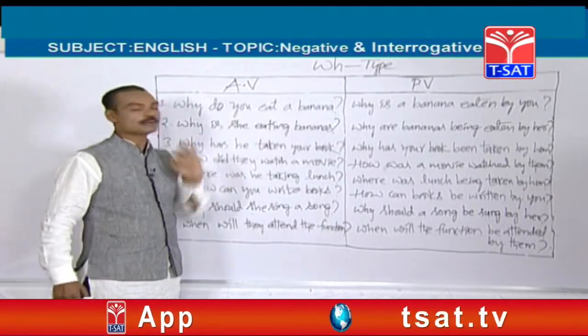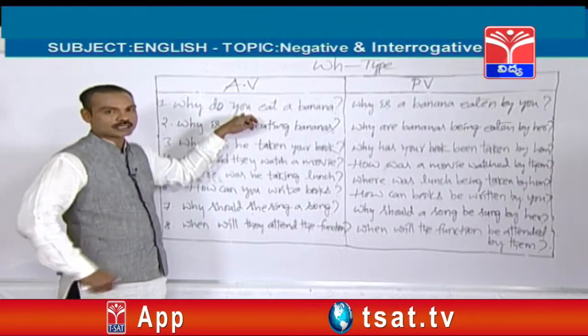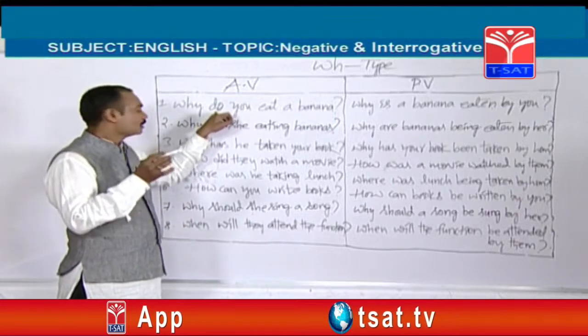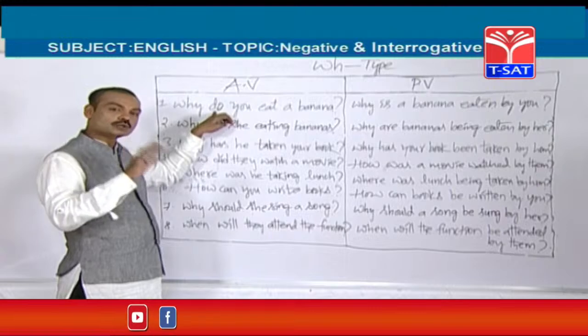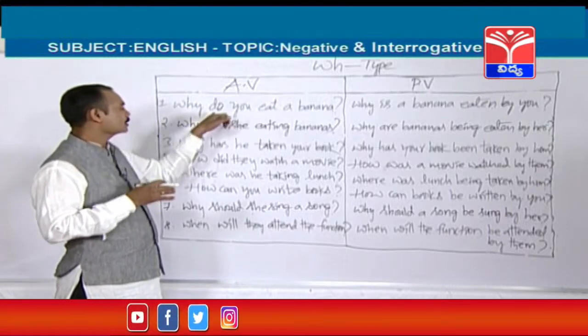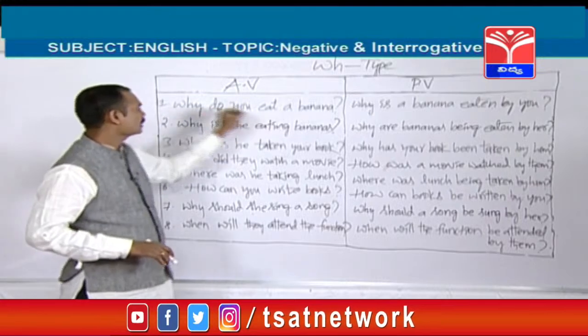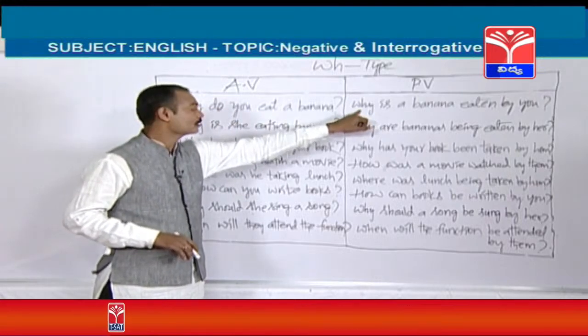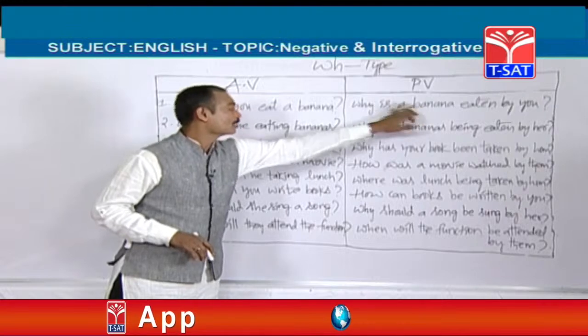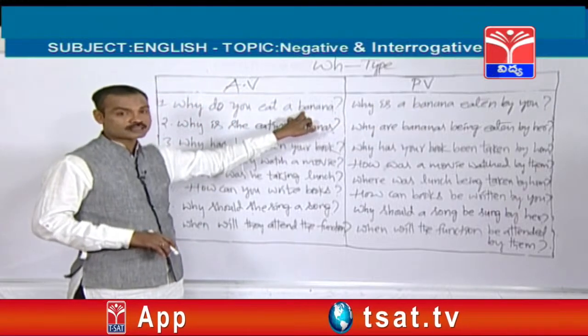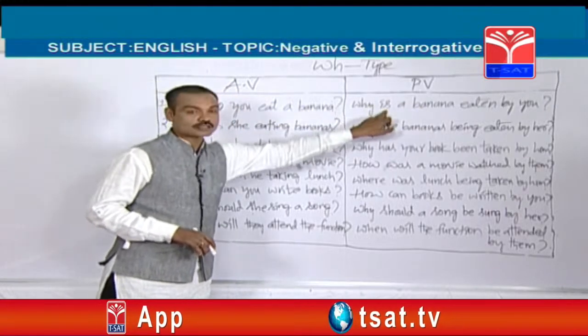So why do you eat a banana? It is from simple present tense. How can you find out? If the helping verbs like do or does are available in this sentence, you can think that it is from simple present tense. So again, the passive voice also should be started with why. So why is a banana? Banana is singular, so that's why is should be used.